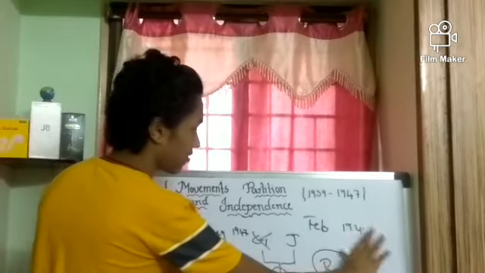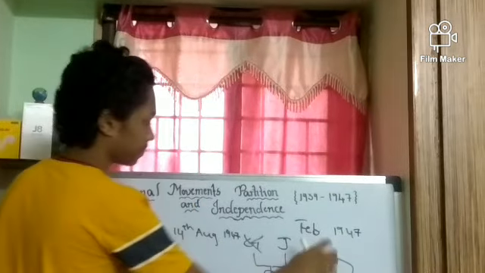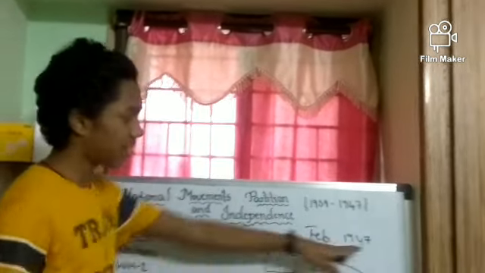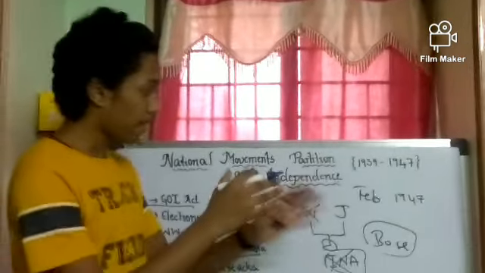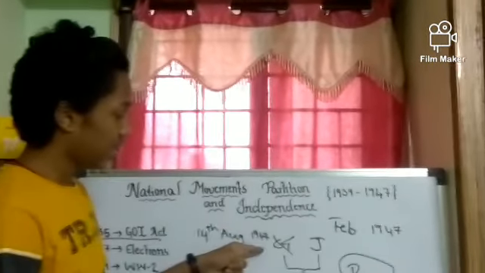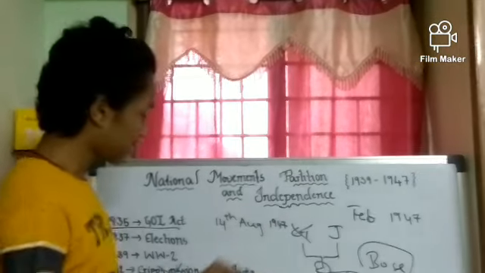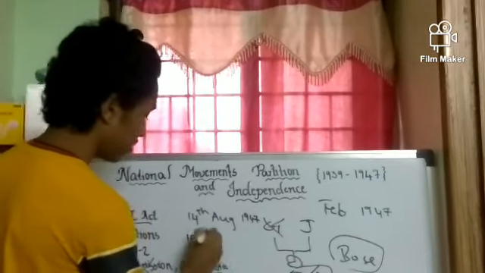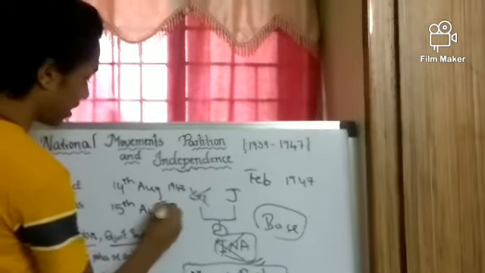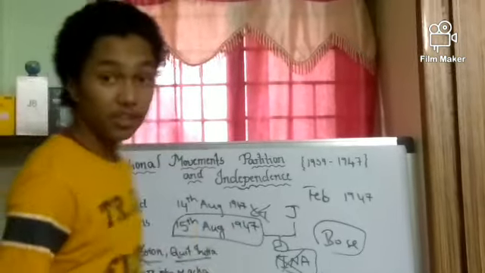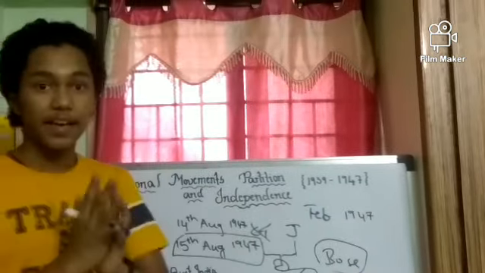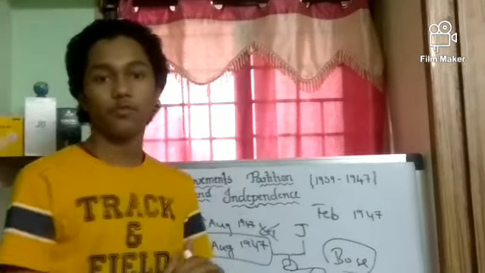Wait, sorry, this is 1947. Sorry guys, this is 1947. Mountbatten came to India in February 1947, and on 14th August 1947 it is the Independence Day for Pakistan. So partition took place on 14th August 1947. It was the independence for Pakistan, and on 15th August, the day that we celebrate every year, 1947, India got independence. And now the government should form, and there were many princely kingdoms over there.